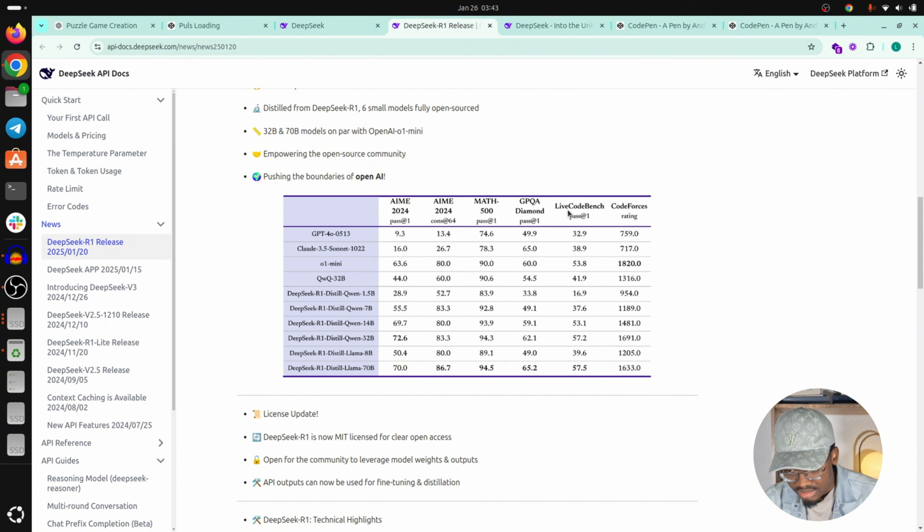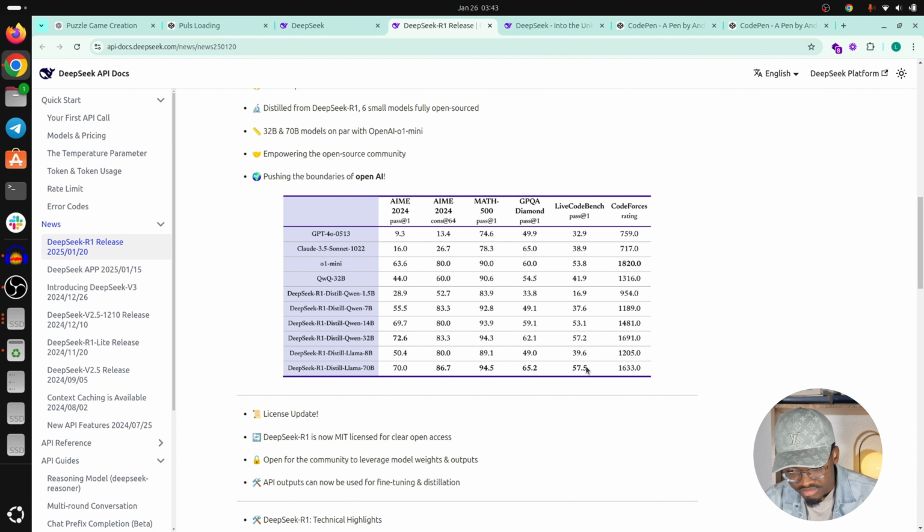Oh, if we check the LiveCodeBench here, you have DeepSeek R1, which is somewhere, where is it? Not the distill one. We have 32, we have 37, but I'm not sure.